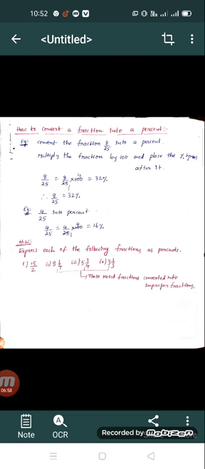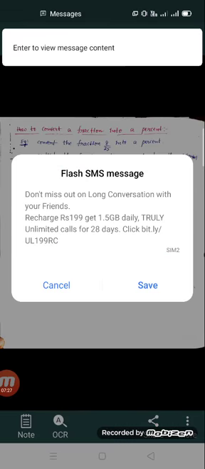Express each of the following fractions as percents. So these 4 problems you will do, and here the second, third and fourth problems are mixed fractions, so you have to convert those mixed fractions into improper fractions. After that you have to multiply each improper fraction by 100, and you will get the percent.